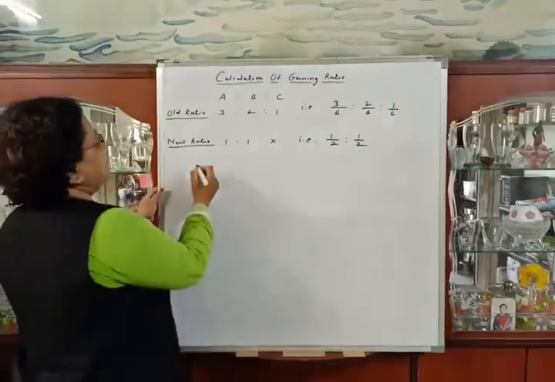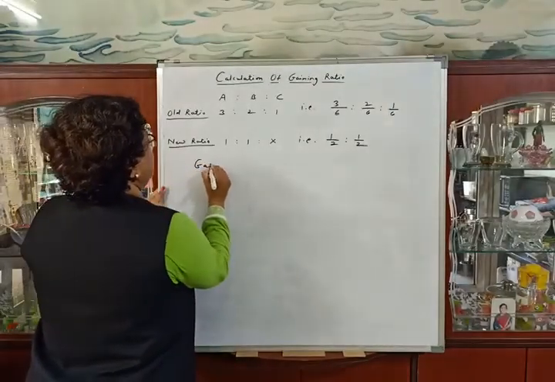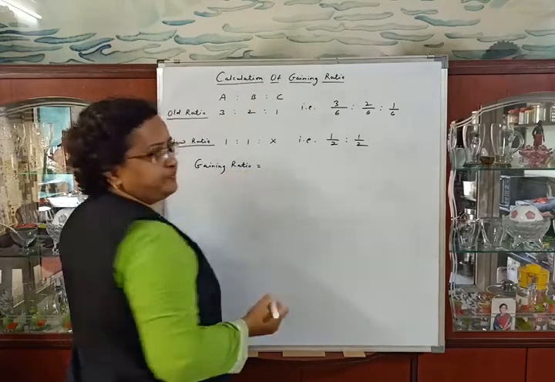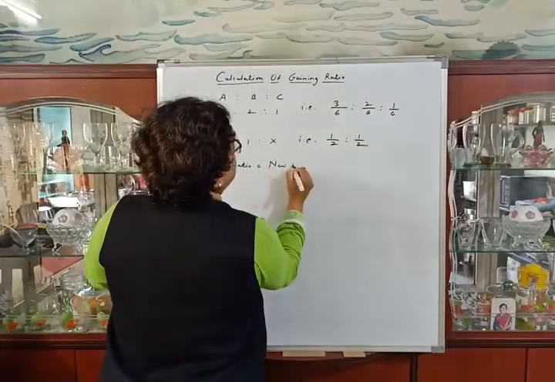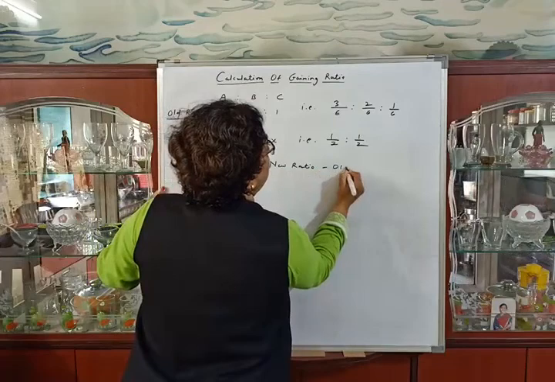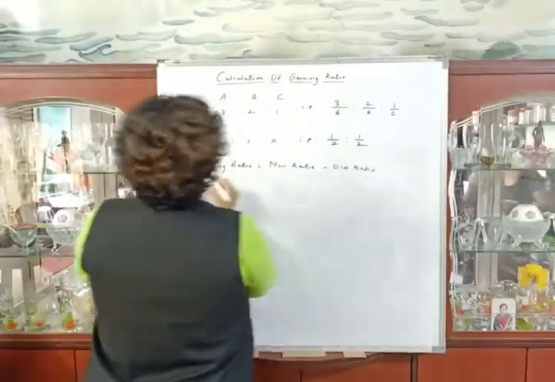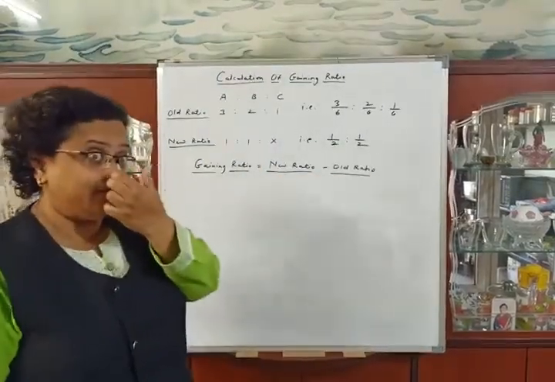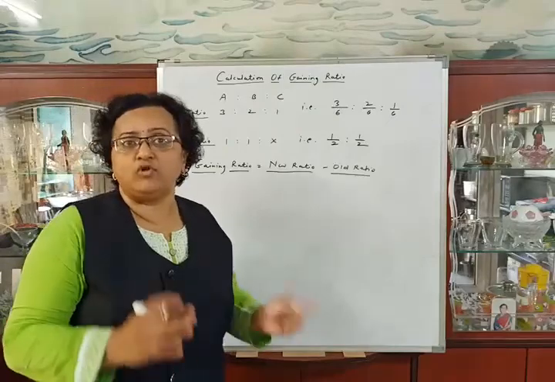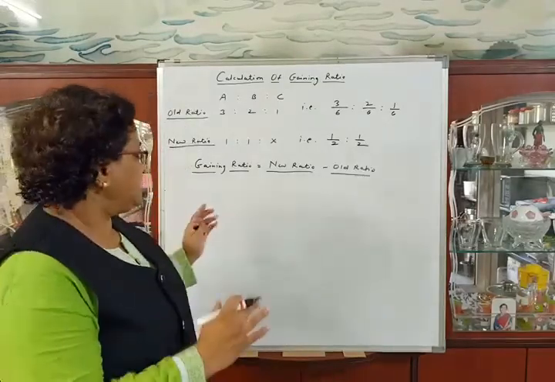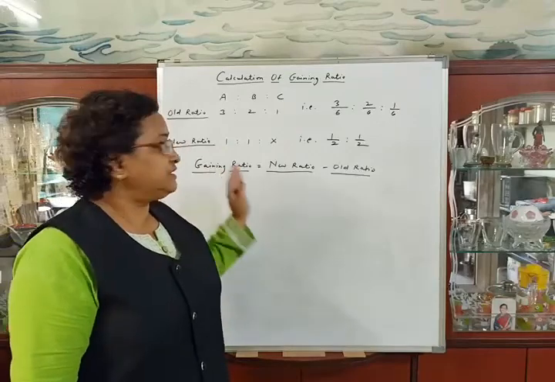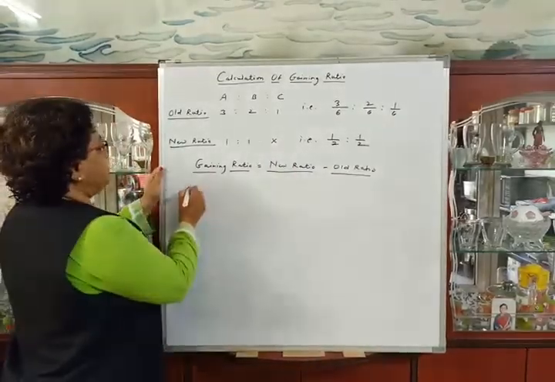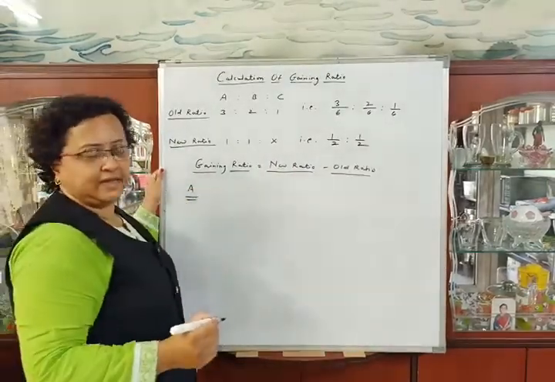So we will write down the formula. Gaining ratio is equal to new ratio minus old ratio. See, the formula is opposite of admission. In admission, we were calculating sacrificing ratio, where the formula was old ratio minus new ratio, and here we have to calculate gaining ratio, where the formula is new ratio minus old ratio. Okay, first for the partner A, we will calculate.